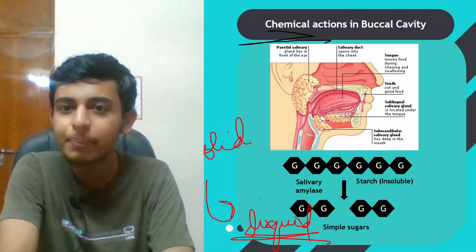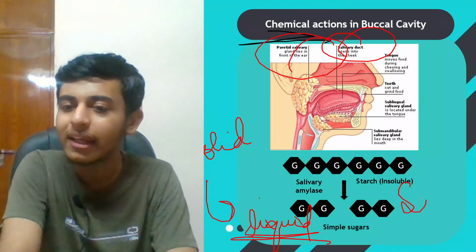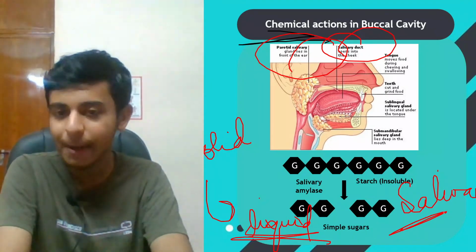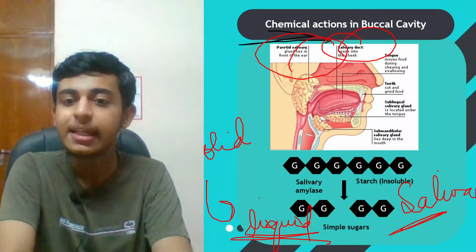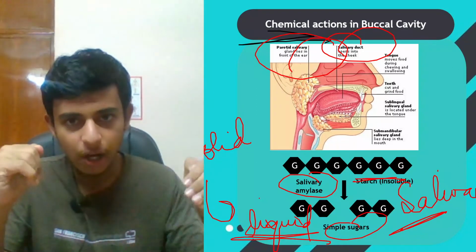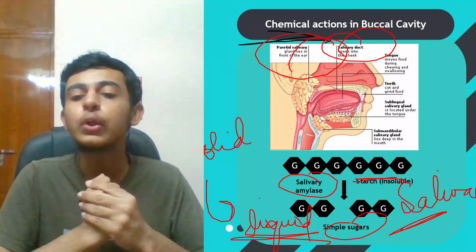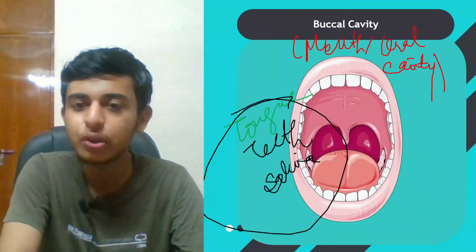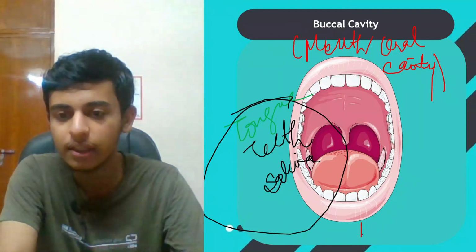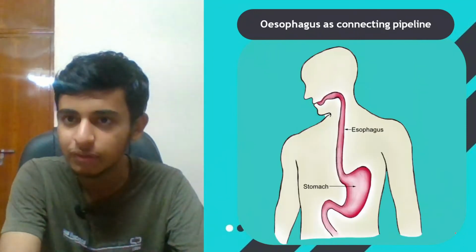Okay, and helping in this is our salivary duct, parotid, that you know, that is saliva. Saliva helps us, and the enzyme secreted by saliva is salivary amylase. So what does salivary amylase do? Salivary amylase breaks starch into simple sugars. Complex starch or carbohydrates that we ingest are broken down into simple sugars, and the simple sugar is known as maltose. Okay, which is a disaccharide. We'll read about that in the future.